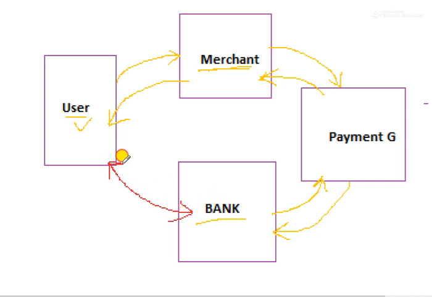Now a very simple example. Consider the same example we saw in the previous practical, where the user was trying to buy a product from the Flipkart website.